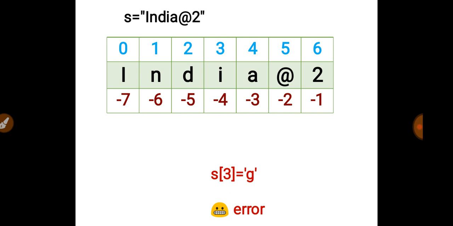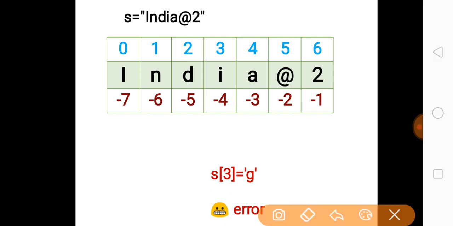In a similar manner, the reverse or backward index reads from right to left. The 2 of the string is stored at index -1, at the rate at index -2, A at index -3, I at index -4, and D at index -5, and so on up to -7.